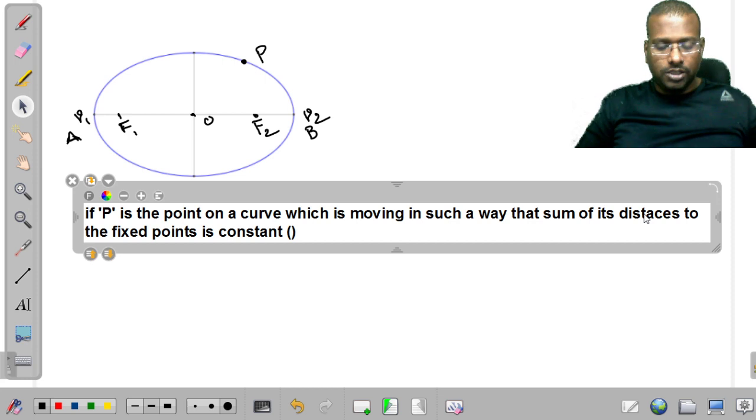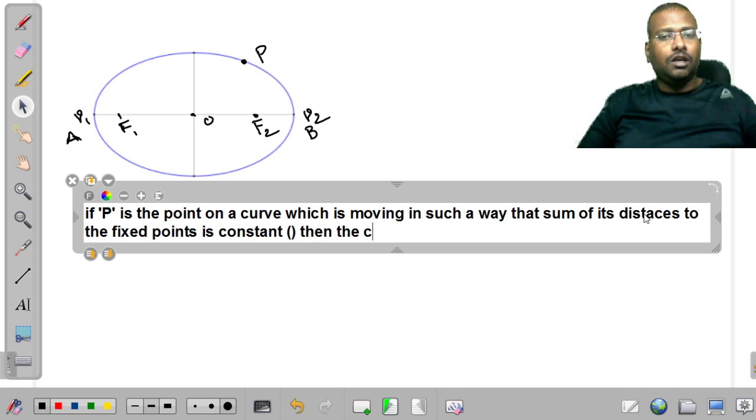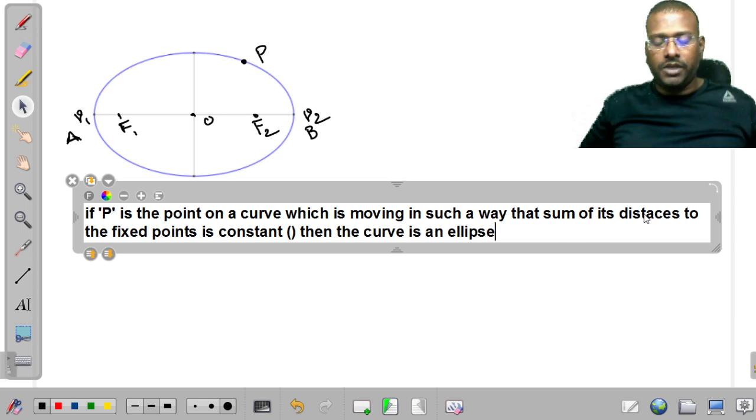Then what is that constant? I will explain later. The sum of its distances to the fixed points is constant. Then the curve is an ellipse. Then the obtained curve is considered as an ellipse. So what is this constant distance?